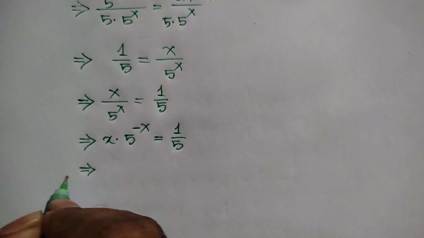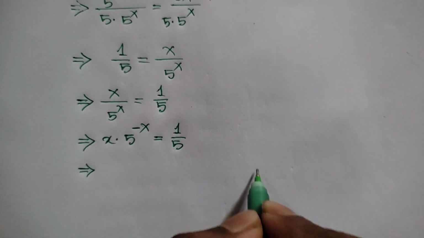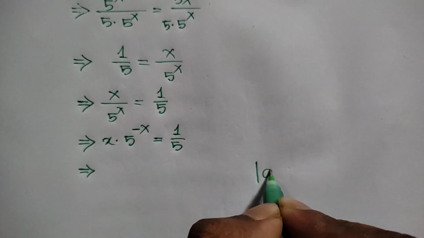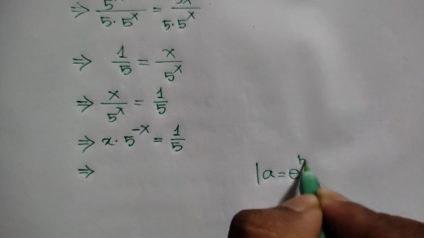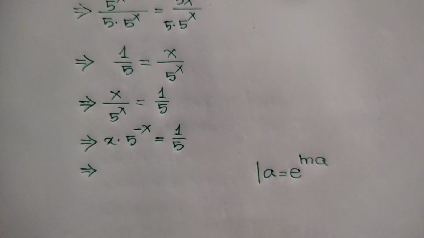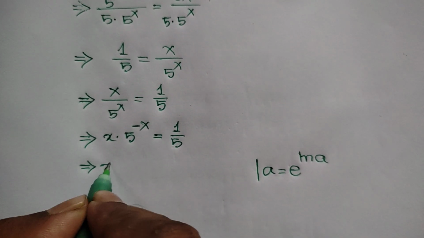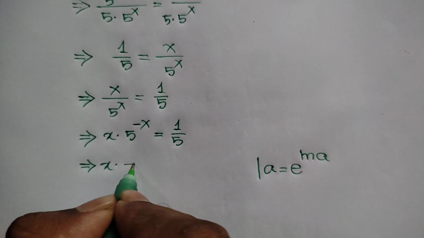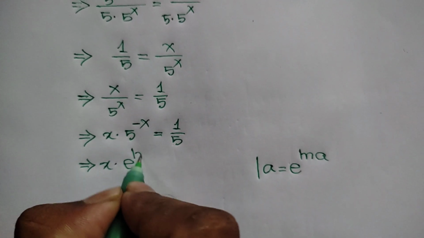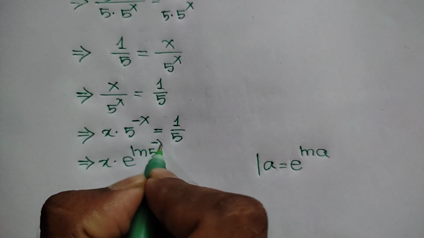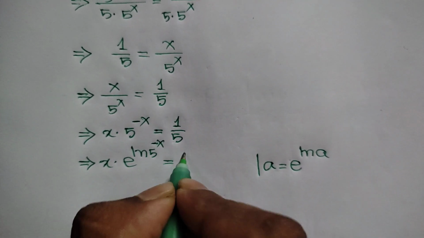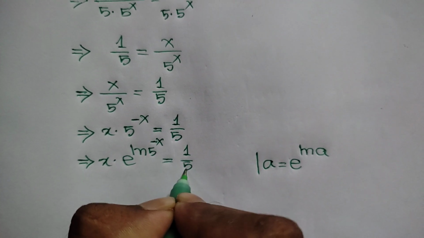Or according to this law, a is equal to e to the power ln of a, we can write here x times e to the power ln of 5, to the power negative x is equal to 1 over 5.